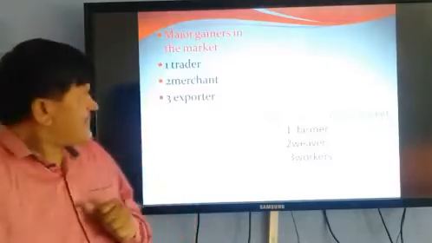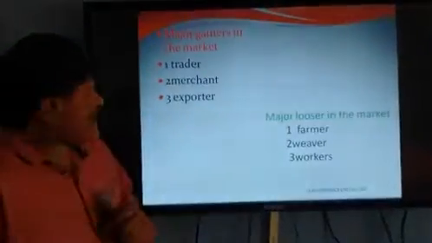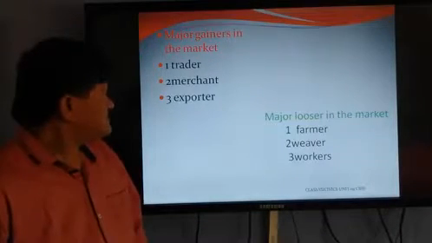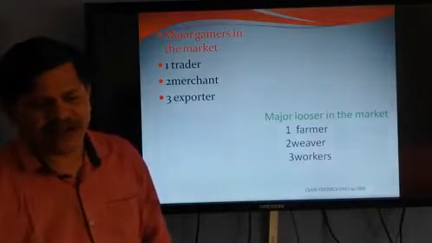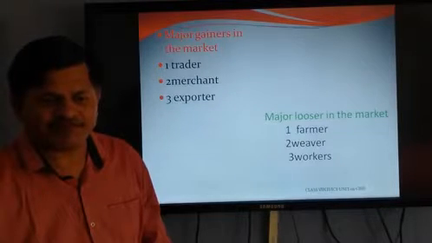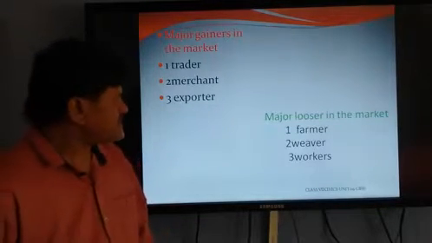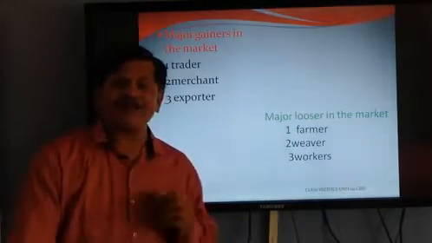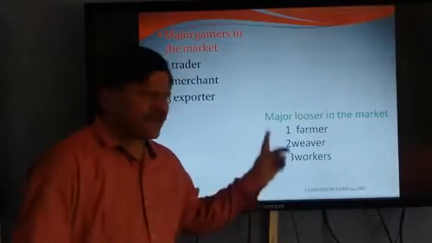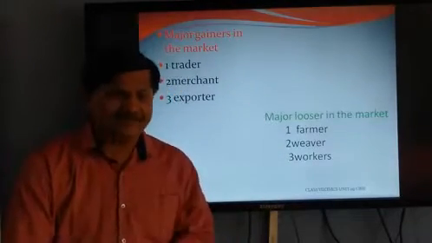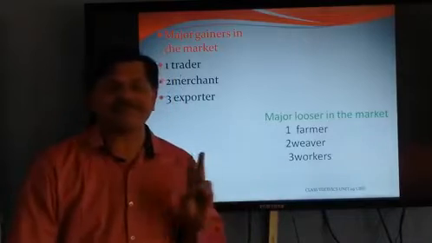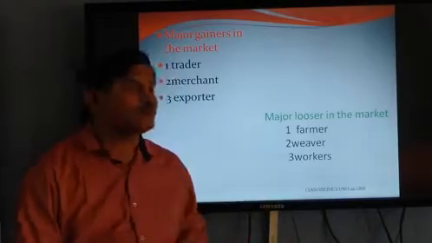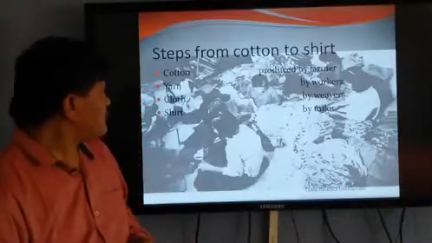Now let's see the major gainers in the market. First one is the trader, second one is the merchant, exporter and foreign merchants. These are the major gainers in the market. Now, who are the major losers in the market? First one is the farmer, second one is the weaver, and third one is the workers, tailors and other workers. These are the major losers in this whole economic process.